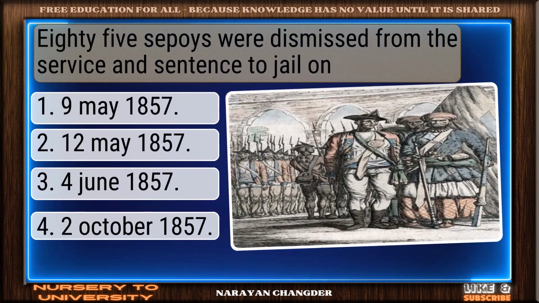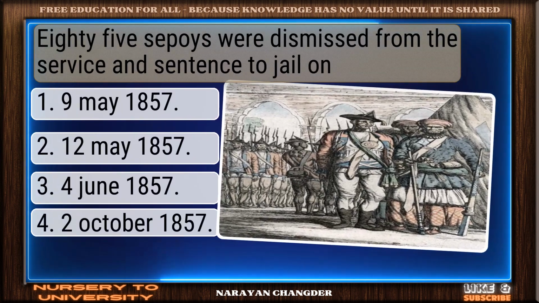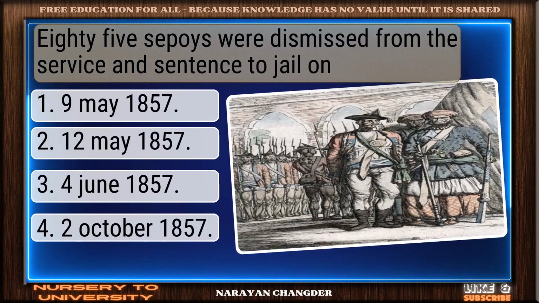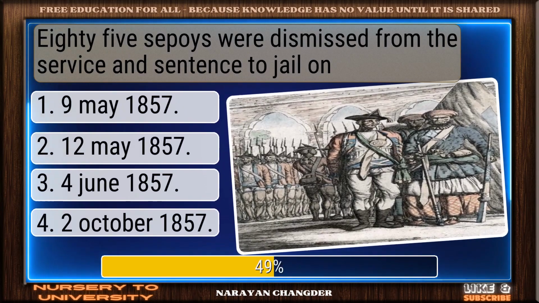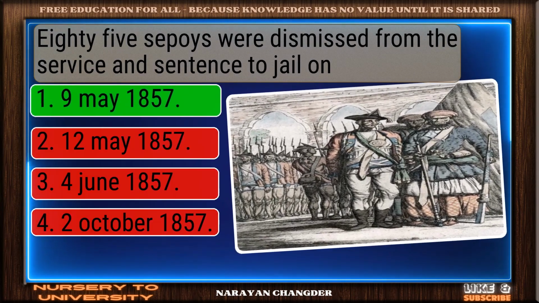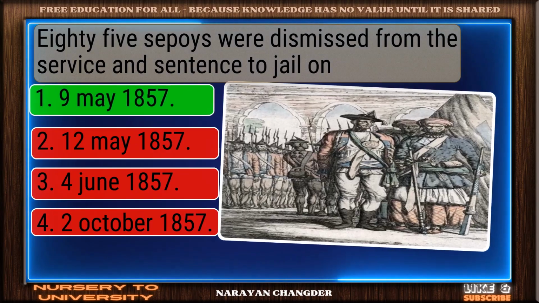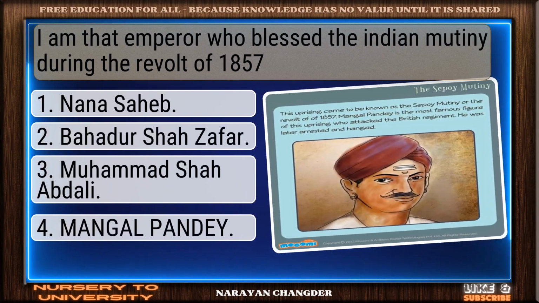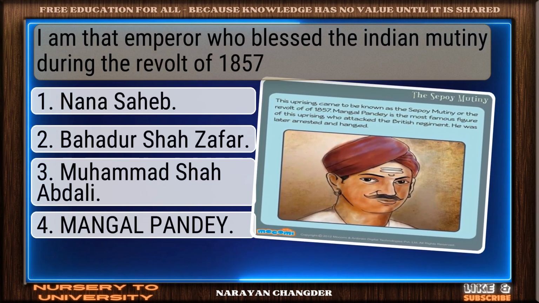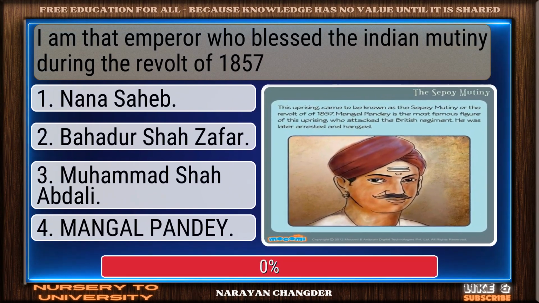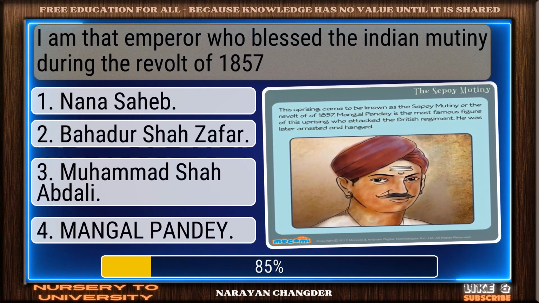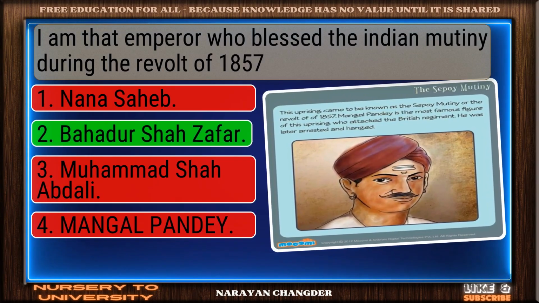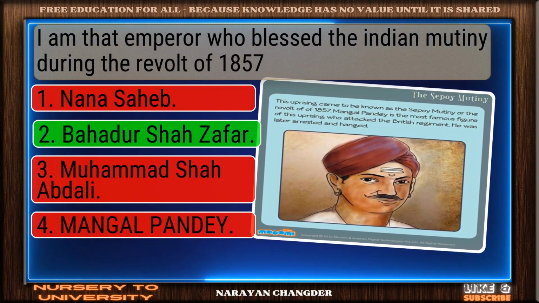Question number 50. 85 sepoys were dismissed from the service and sentenced to jail on. Clear logic. Your choice 9 May 1857 is sound and 100% true. Question number 51. I am that emperor who blessed the Indian Mutiny during the revolt of 1857. You got it. Your choice Bahadur Shah Zafar is right.